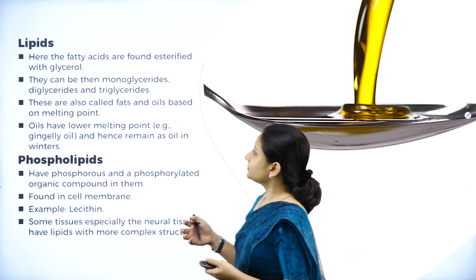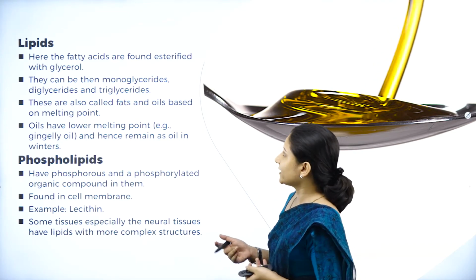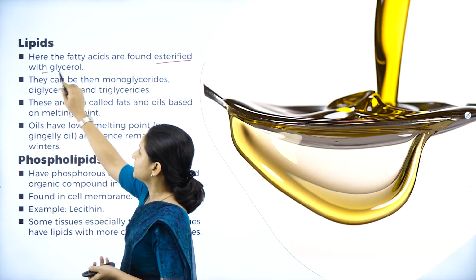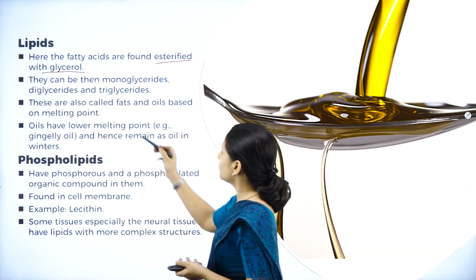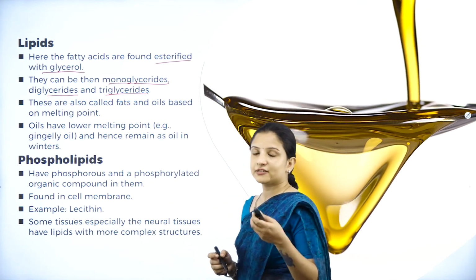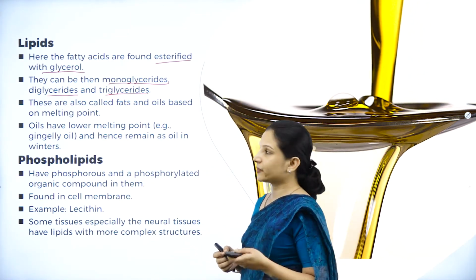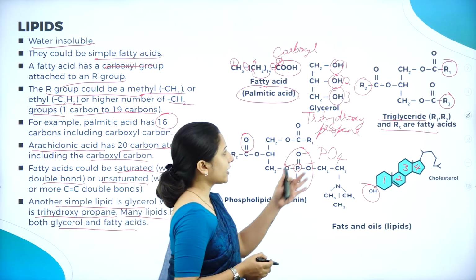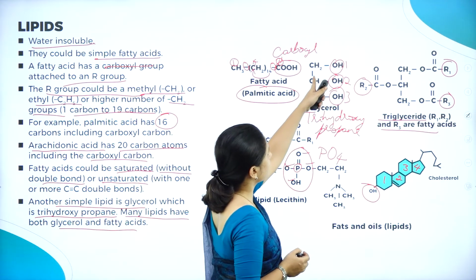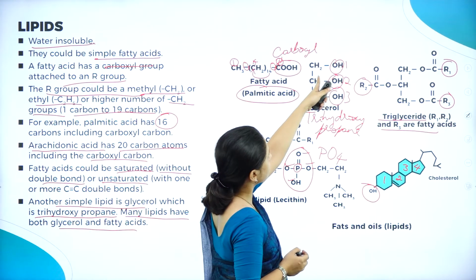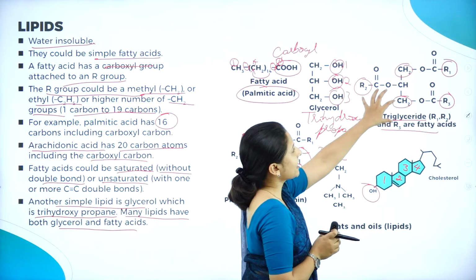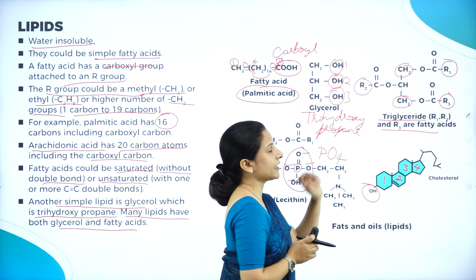So next here, in lipids, the fatty acids are found esterified with glycerol, and are then called monoglycerides, diglycerides and triglycerides. So based on the amount of glycerol being present, say for example here, I told you this is a triglyceride. So here glycerol, what is the formal structure of glycerol? It is CH2OH. So as you can see here, it is made up of 3 glycerol groups. Therefore it is a triglyceride.